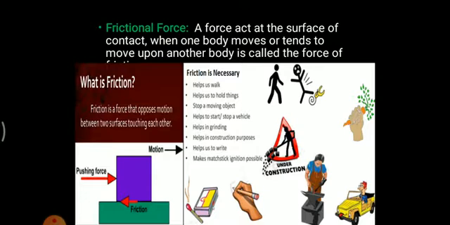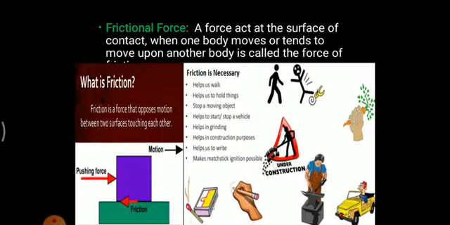Another way, it helps us to hold things. Just imagine if there were no friction, everything would be scattered here and there. Because of friction, everything is bound towards each other. Next, it helps to stop a moving object. If I have to stop a moving object, I need to apply a certain opposite force.